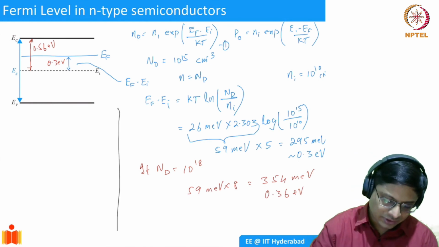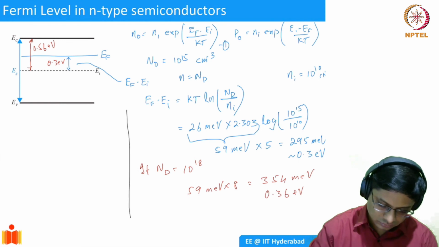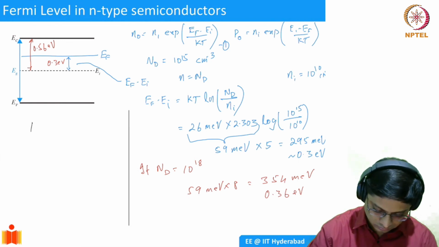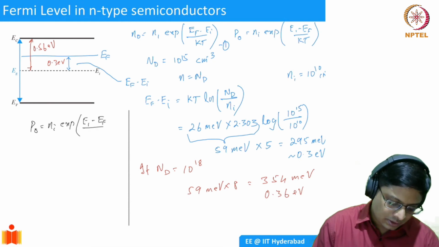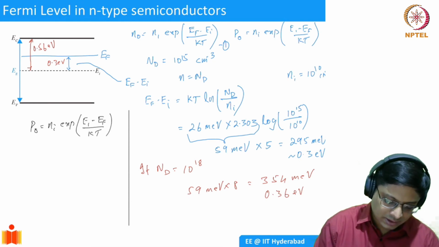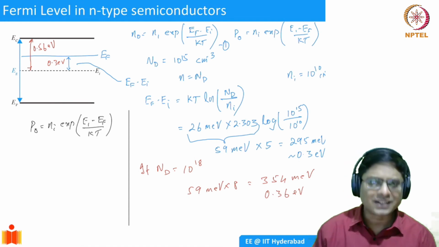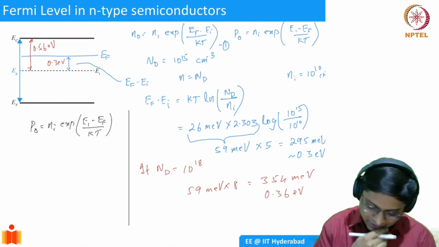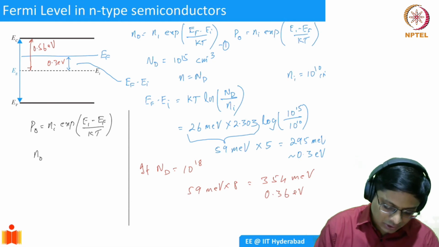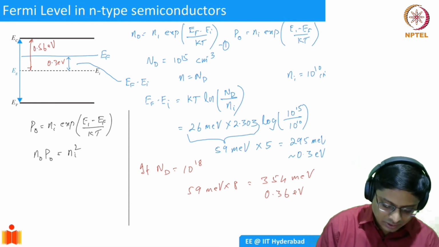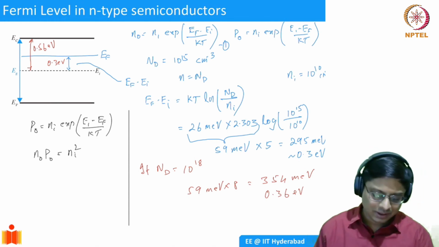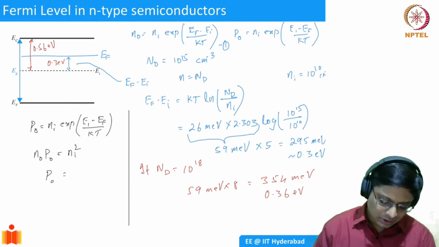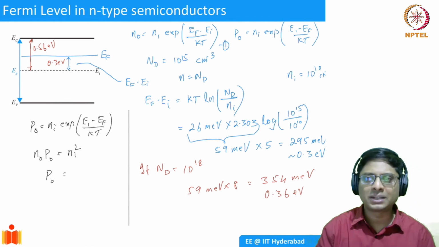Well, hole concentration is basically going to be P naught equal to Ni exponential of EI minus EF by kT. So we can calculate it, but instead, we can do a simple thing here. We should always remember that under equilibrium, N naught times P naught is going to be Ni square. You can verify this. N naught P naught equal to Ni square. So once you know N naught, P naught can be directly calculated.